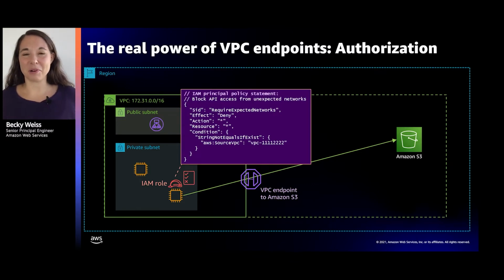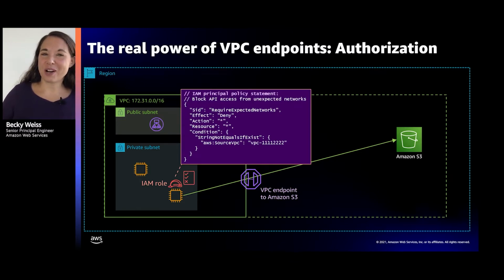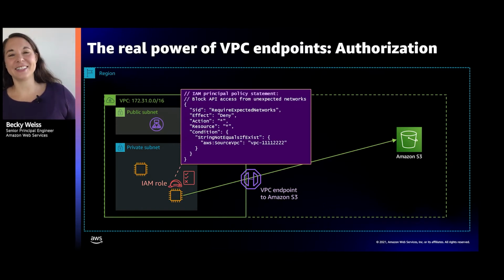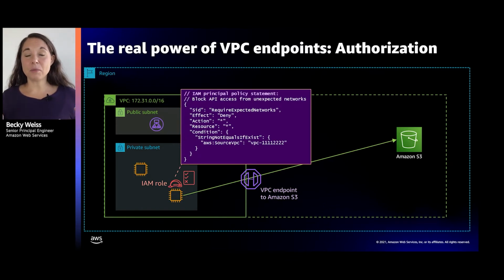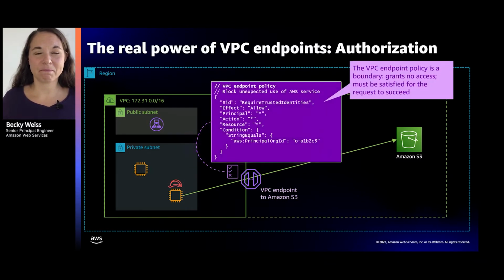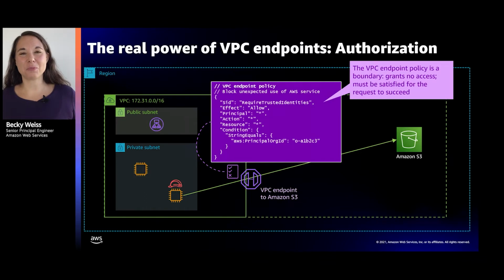This is an assertion. It goes along with whatever other things I say are allowed. So that's the second part, right? I just showed you how both on the caller and on the S3 bucket, I'm able to use the network origin of the request as part of my authorization context to make decisions to basically exclude access from the networks I'm not expecting. And then finally, there was that third part.